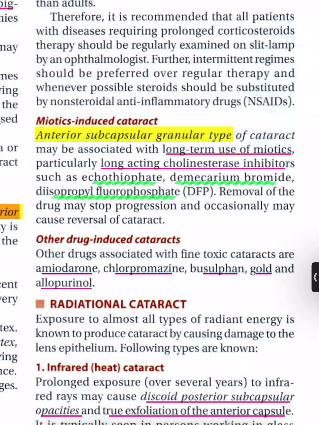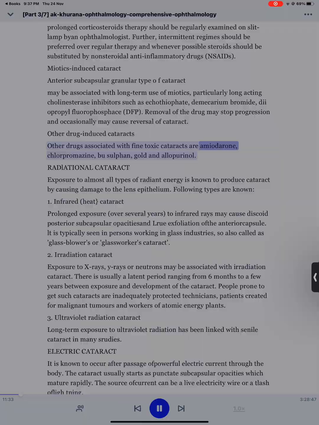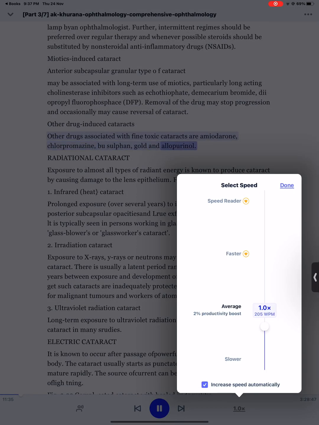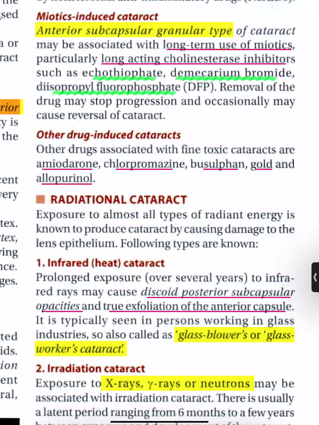Other drug-induced cataracts. Other drugs associated with fine toxic cataracts are amiodarone, chlorpromazine, busulfan, gold and allopurinol. Radiational cataract. Exposure to almost all types of radiant and